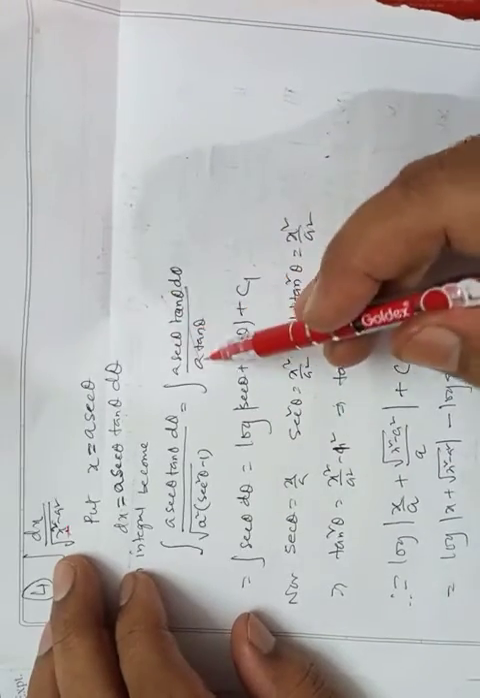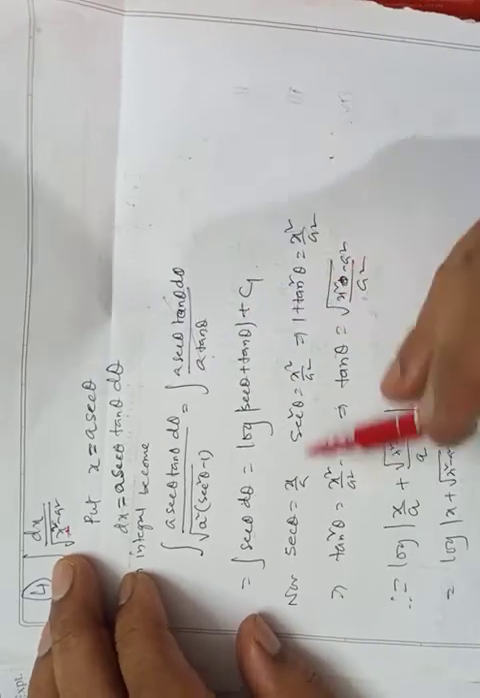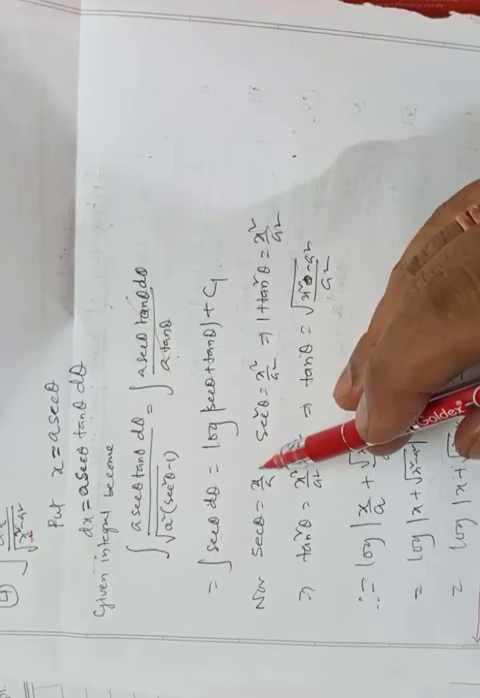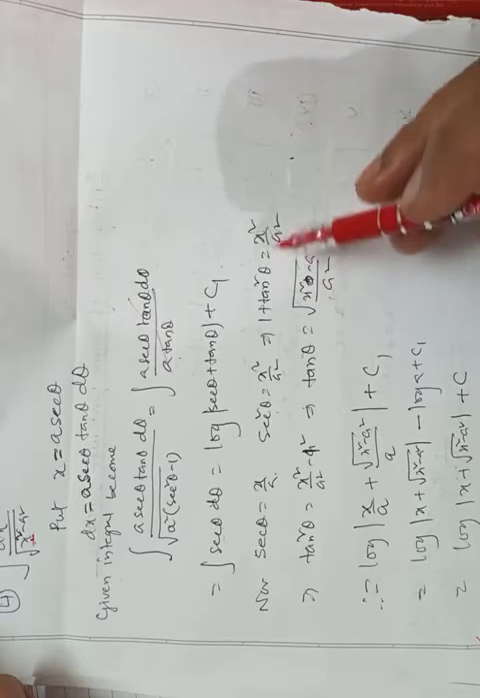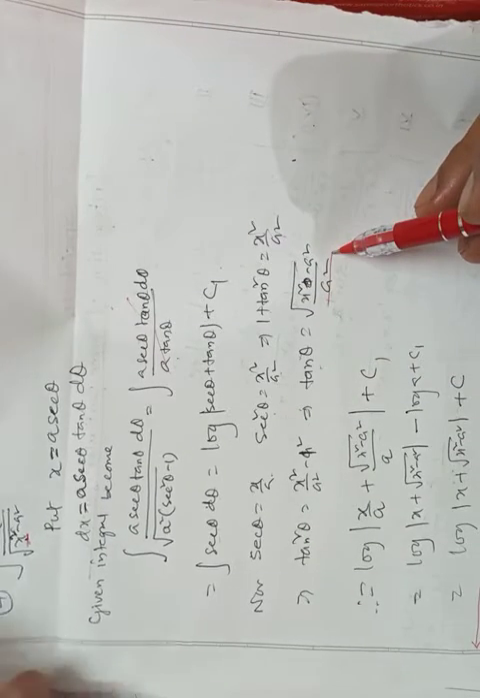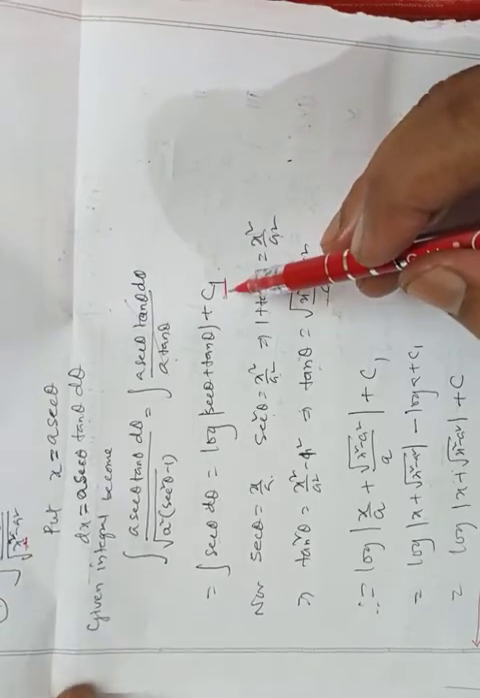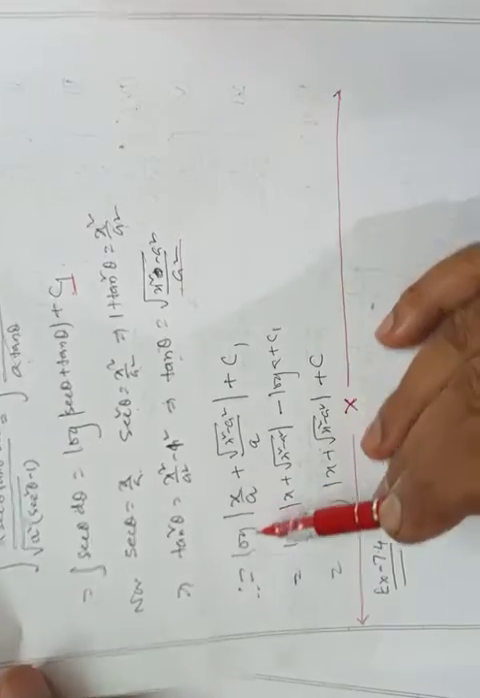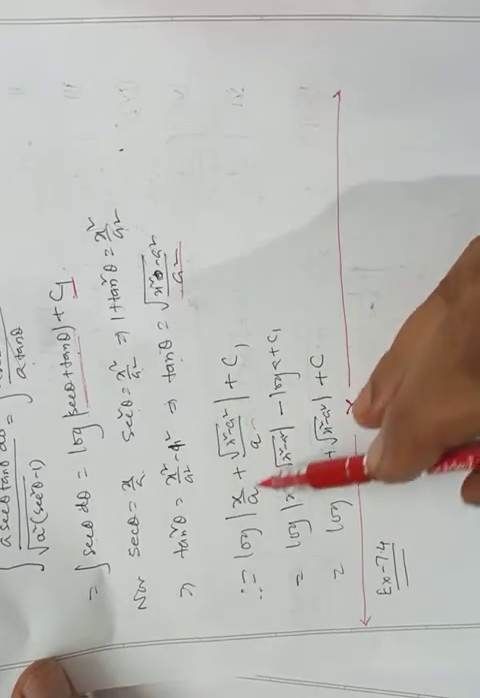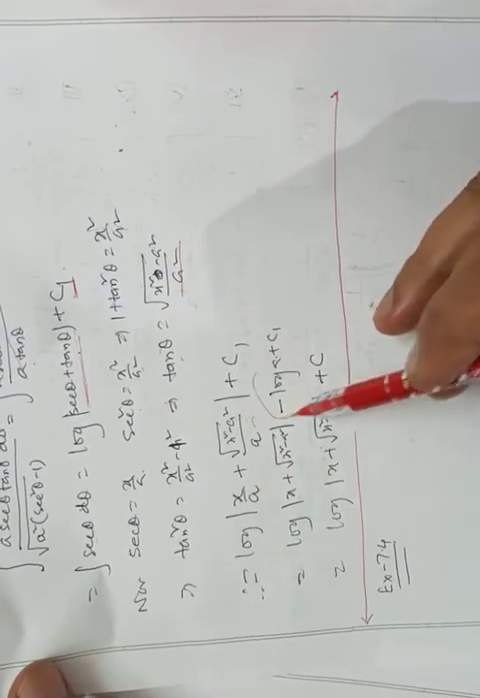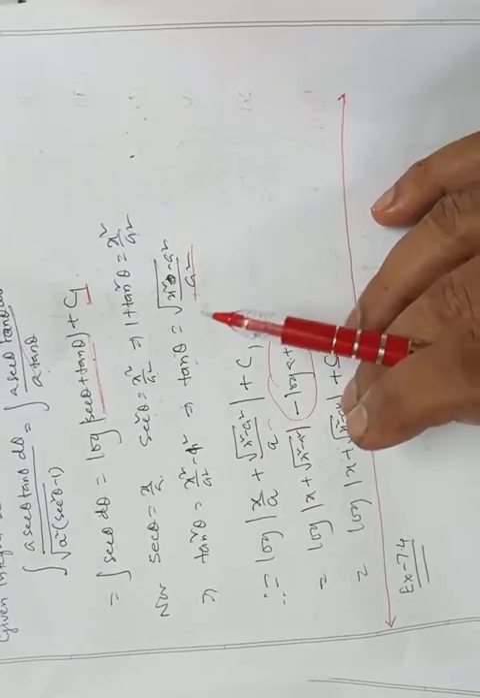Then tan theta cancels, sec theta is left, and the integration of sec theta is log of sec plus tan. Now sec theta is x by a, and we have to find tan theta in terms of this. Sec square theta is x square by a square, then 1 plus tan square, and from that tan theta comes like this. I have used C1 because more constants will come. Now I am writing the value of sec theta and tan theta here, then a log a constant will come. I combine this and make it C. So you must practice the others.